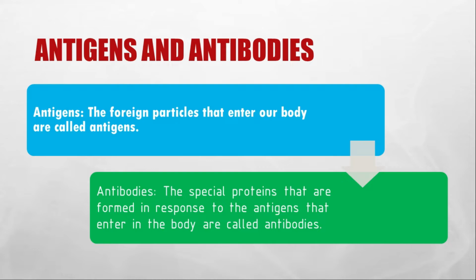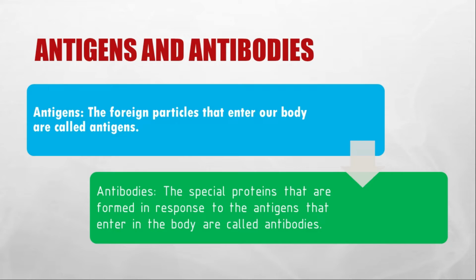So if some unwanted foreign particle enters your body, it is an antigen, and to throw that foreign body out of our body, special proteins are made so that our body becomes stronger against that particular antigen, and that is the antibody.